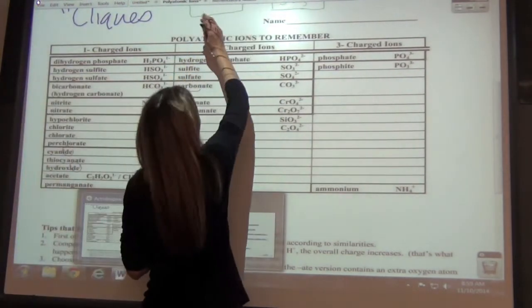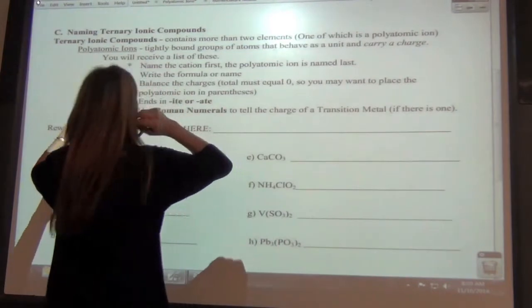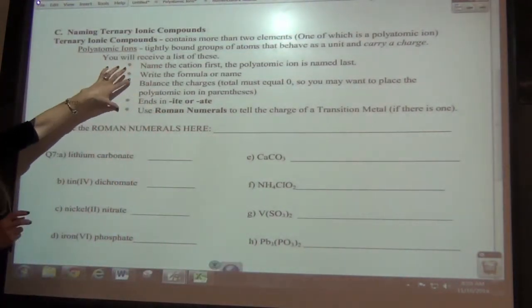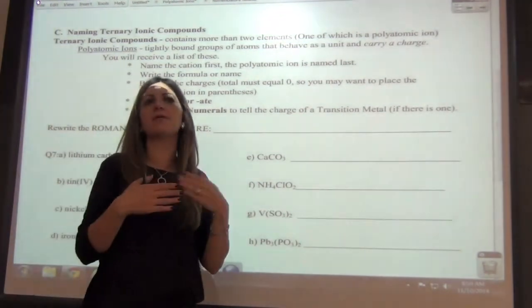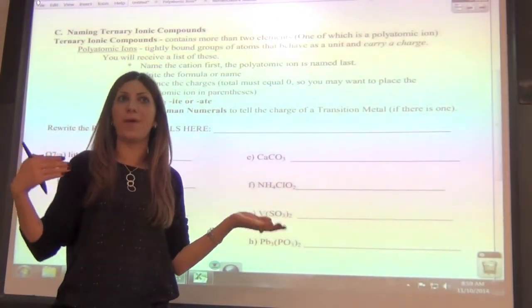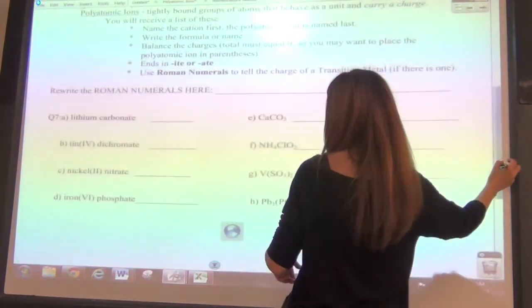Let's go back to the notes. And so this just explains a little bit about how we're going to name them. They're ionic, so polyatomic ions, we're going to name them the same way that we would the binary ionics. So let's just give this a start.